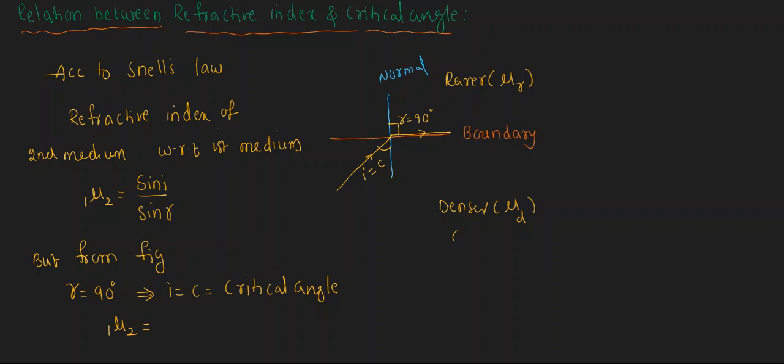This is medium 1, and this is medium 2, right? Medium 2 is the rarer medium. Then we write 1μ2 as dμr, because the first medium is the denser medium where the light ray starts, and the medium the light ray enters after refraction is the second medium. The light is going from denser to rarer, first to second, so we write dμr.